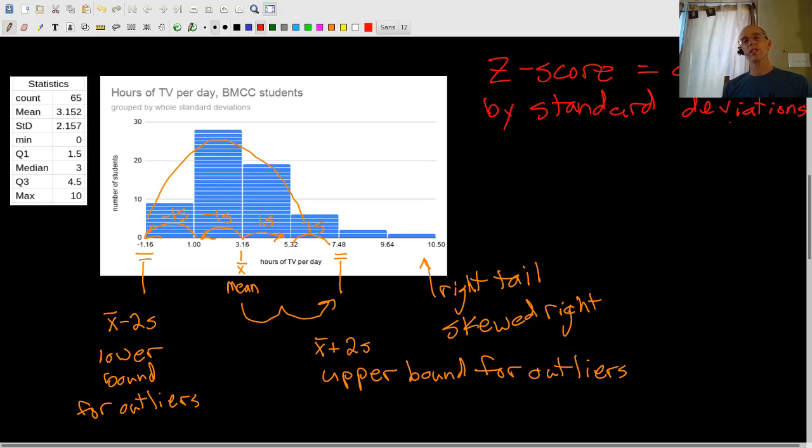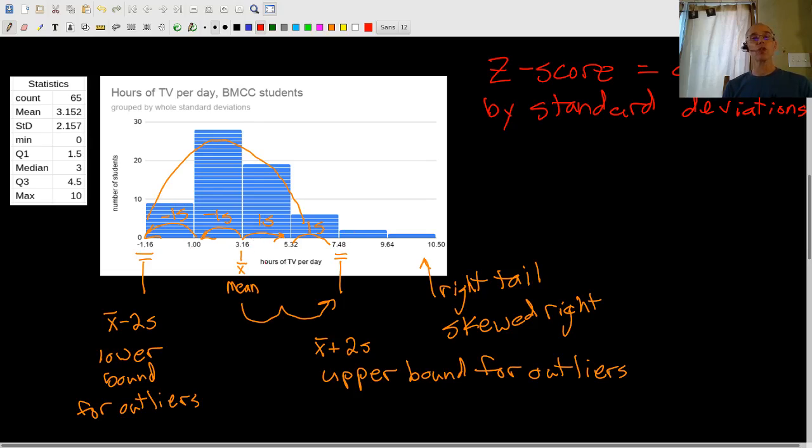And again, what is a standard deviation? A standard deviation is a measure of average spread from the mean. You can't leave out that from the mean part. Okay? It has to originate from the mean, and we see how far things are out from the mean, and we kind of average all those distances to the right or the left.